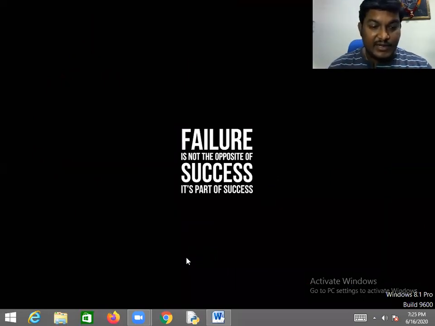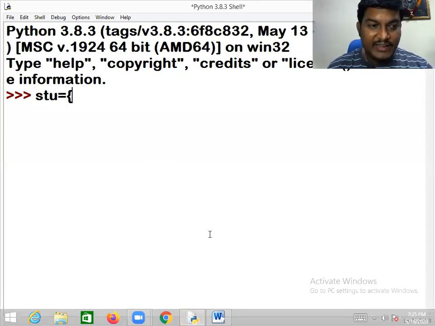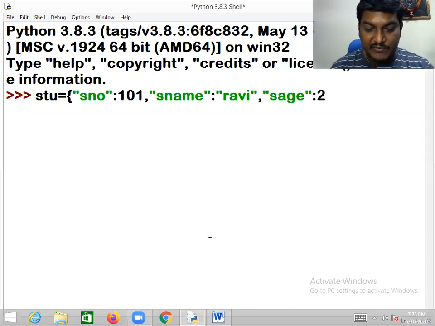If you notice this, I'll be opening the Python IDLE and creating a dictionary. The student dictionary I'm creating: rno is a key, and the value is 101. Name is a key, and the value is Ravi. This is another item. Next one, age, and the value is 27 years.